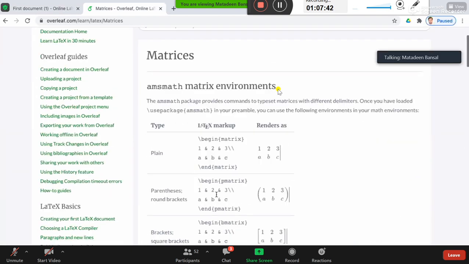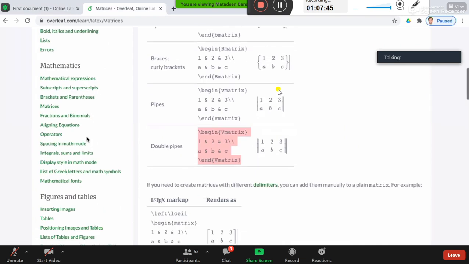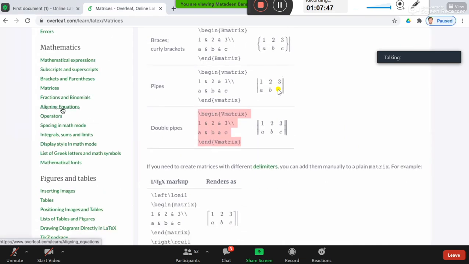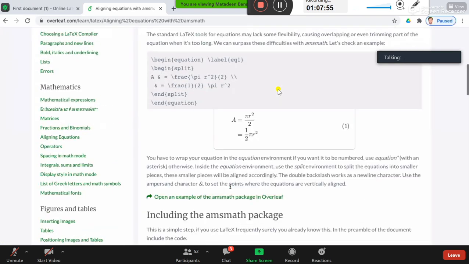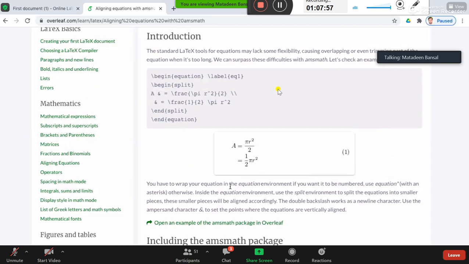All right. Let me quickly finish it. Alignment of equations. In addition to the double dollar sign for display mode equations, you have an environment known as begin equation. This begin equation environment also numbers the equation. So let's see how it works.